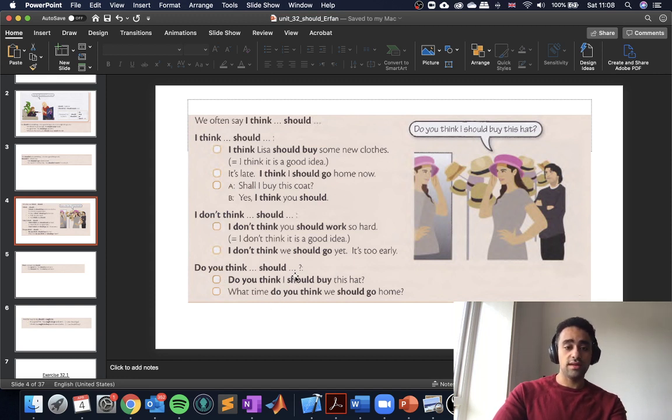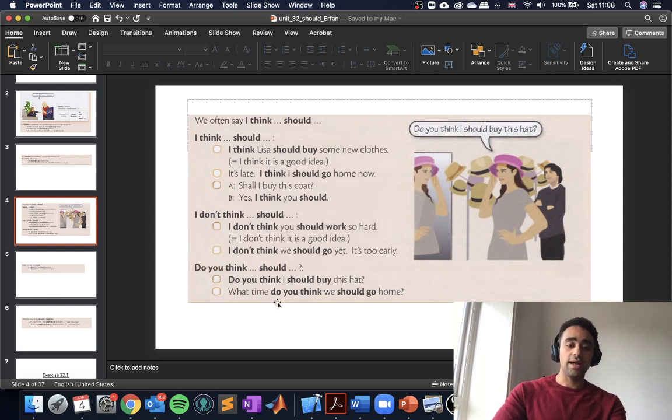So, do you think I should buy this hat? The first part is in question form. We have our helping verb first, do or does, then our subject, and then the main verb think in the infinitive form. The rest of the sentence is a normal sentence: I should buy this hat.